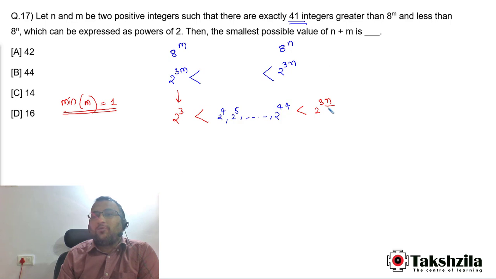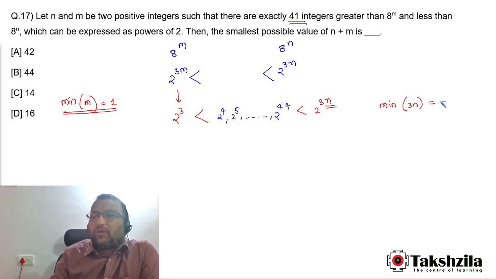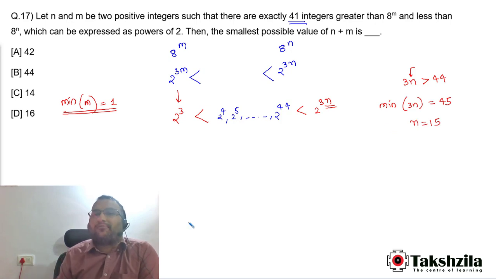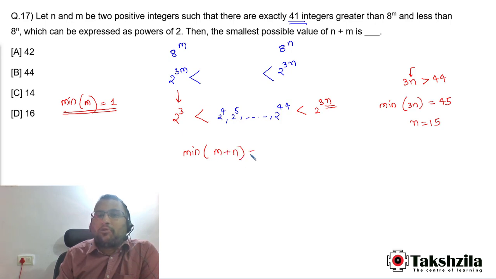So यहाँ पे n का वैल्यू भी मिनिमम होना चाहिए. So the minimum value of 3 times n कितना होना चाहिए, the minimum value of 3 times n should be 45 everyone. The value of 3n should be greater than 44. But n is a natural number, so 3 into n भी natural number होना चाहिए, multiple of 3 होना चाहिए. So the minimum possible value 3 into n can take is 45. In this case the value of n becomes 15. This is the minimum value of n. So the minimum value of m plus n is going to be 1 plus 15, that is equal to 16.